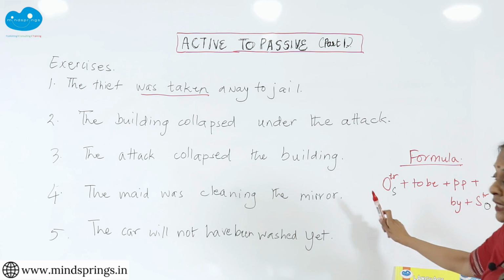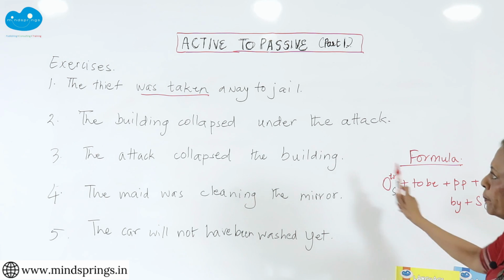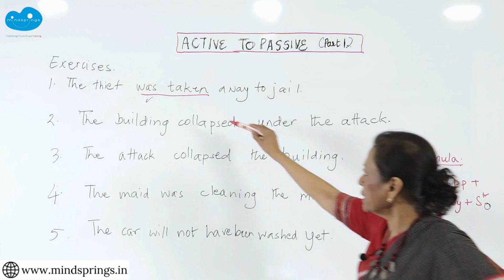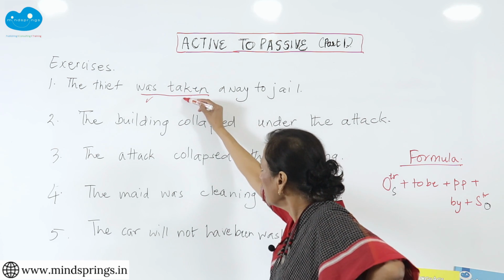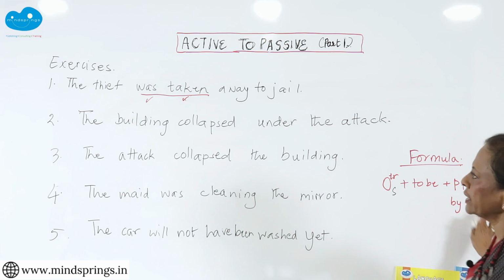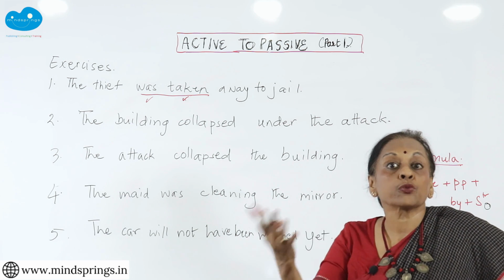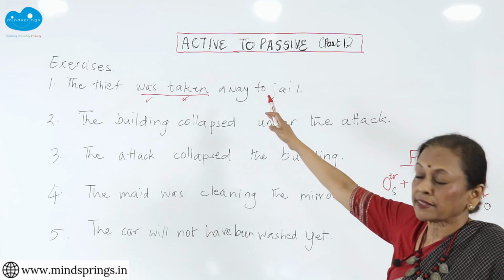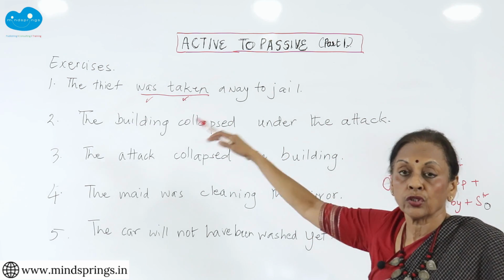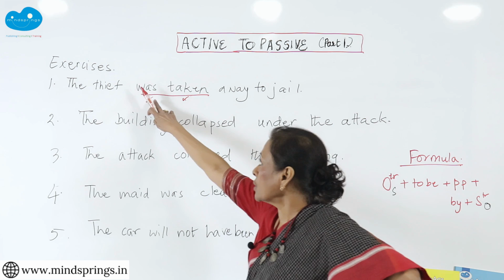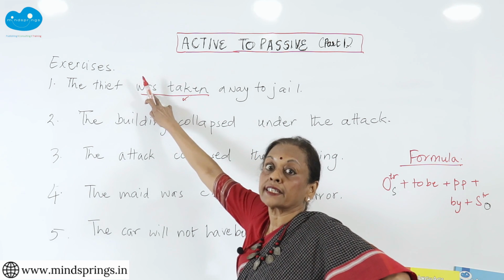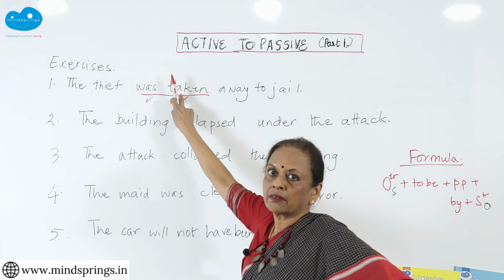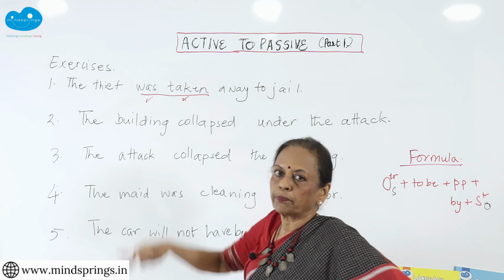Now let's do the formula and check whether we've got all this. We don't know what the tense was, so let's assume. Do we have a to be? Yes, we've got was. Do we have a past participle? Yes, we have taken. And we can put a by and we can put an object there. Can we switch it back to the active? Then if I put by the police, then the police will move and the thief will move. So the police, what is the tense here? Past tense. What is the main verb? Taken. So what should the verb be?